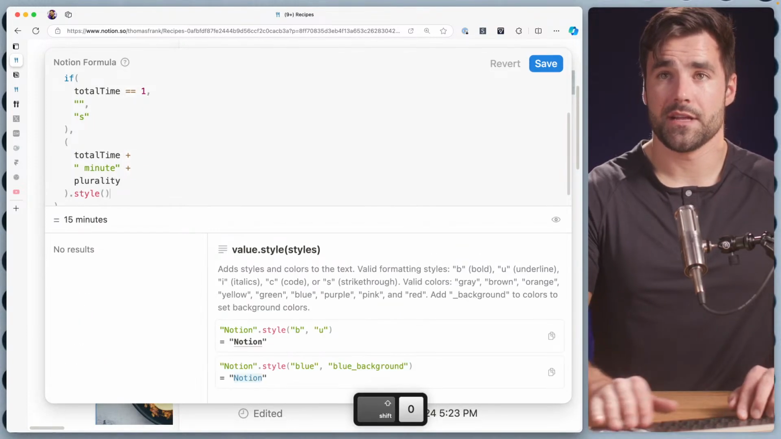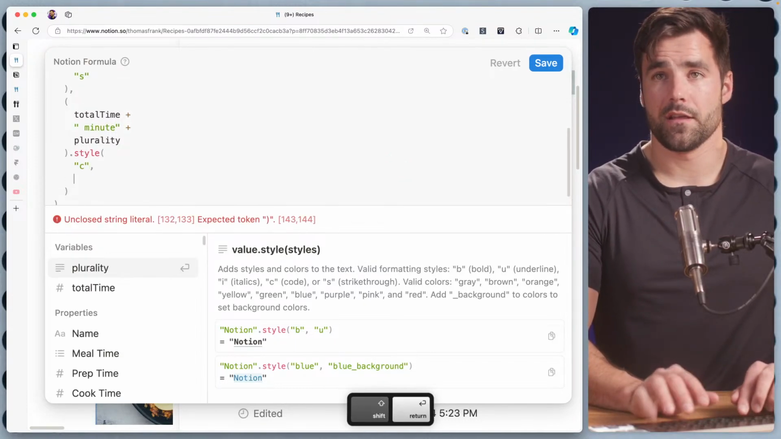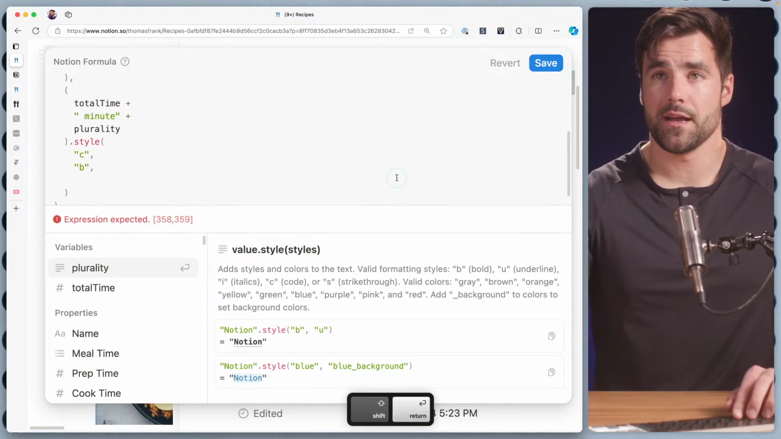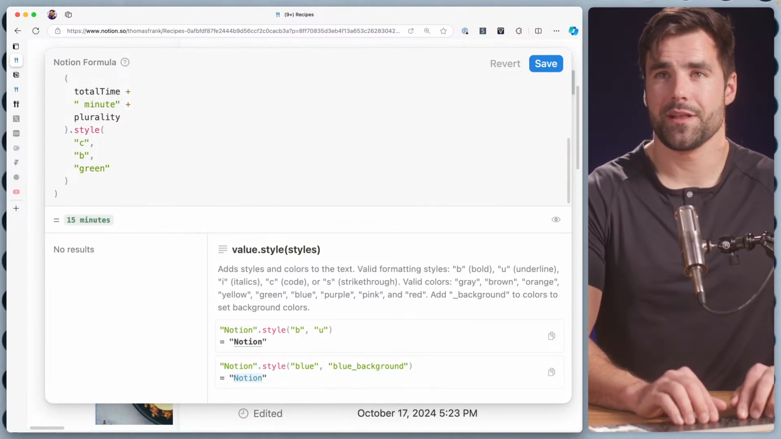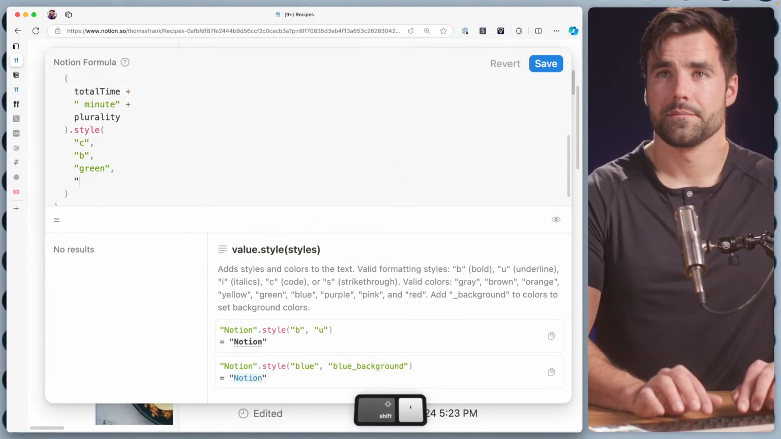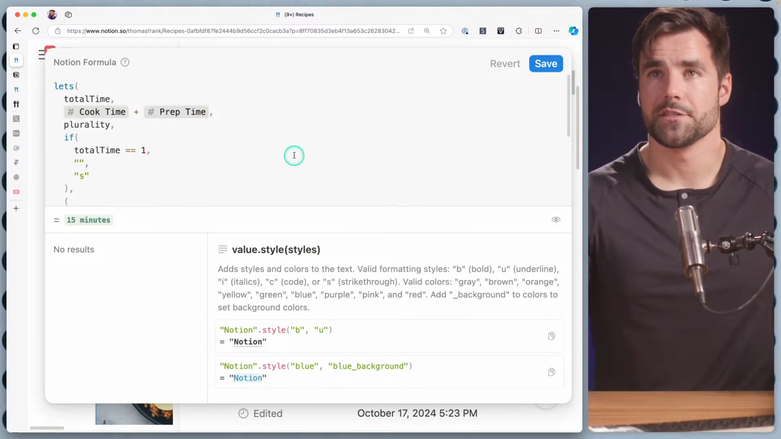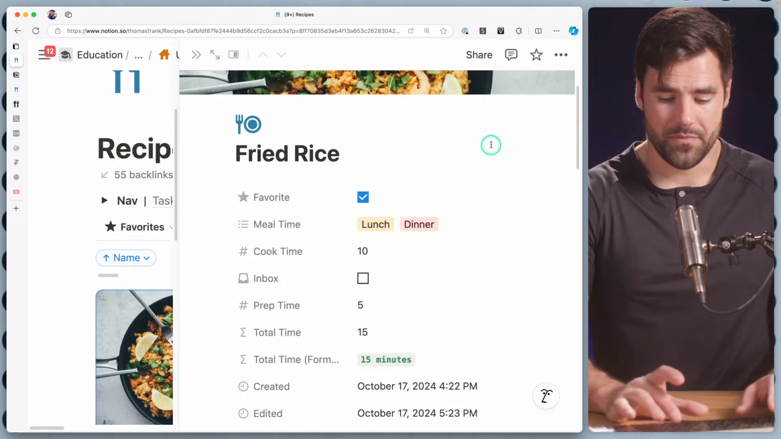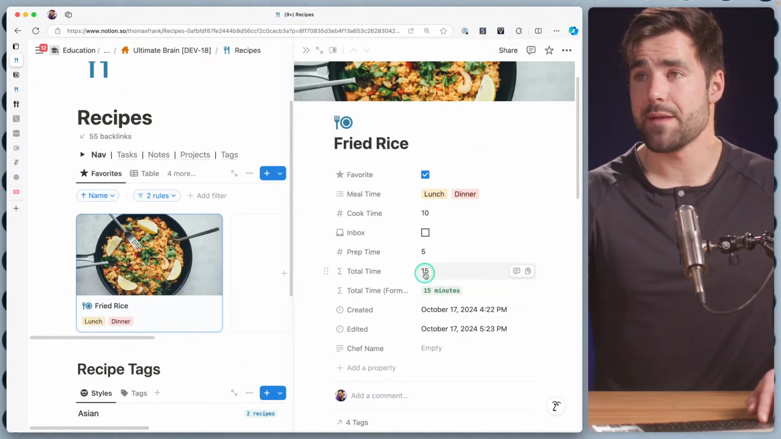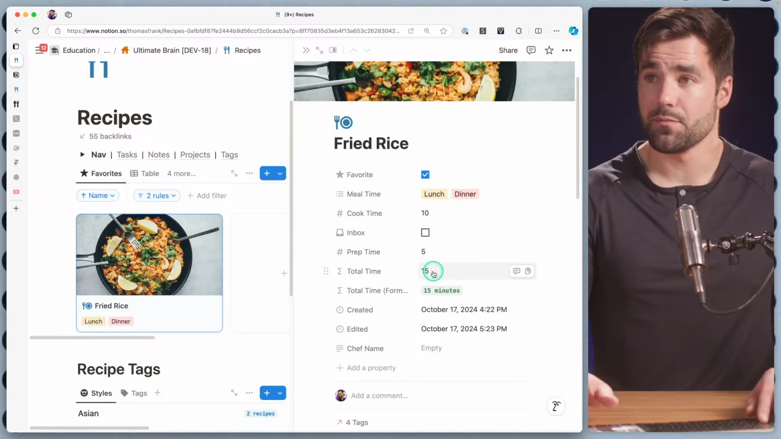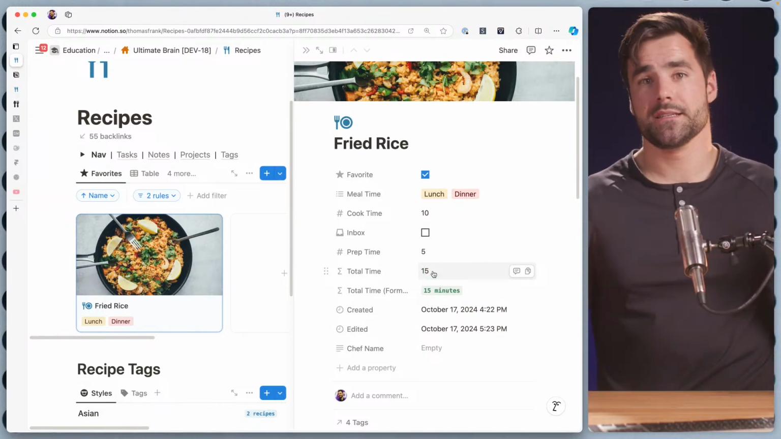Then we're going to do style. Let's come down here. I love the code styling. I love the bold on the code styling. And I just really like, let's do green this time. Yeah. It looks good, right? There we go, 15 minutes. So again, we're going to have to tweak this because we might end up with a total time that is above 60. And if it is above 60, I would love for it to be like 1 hour, 15 minutes, not 75 minutes.